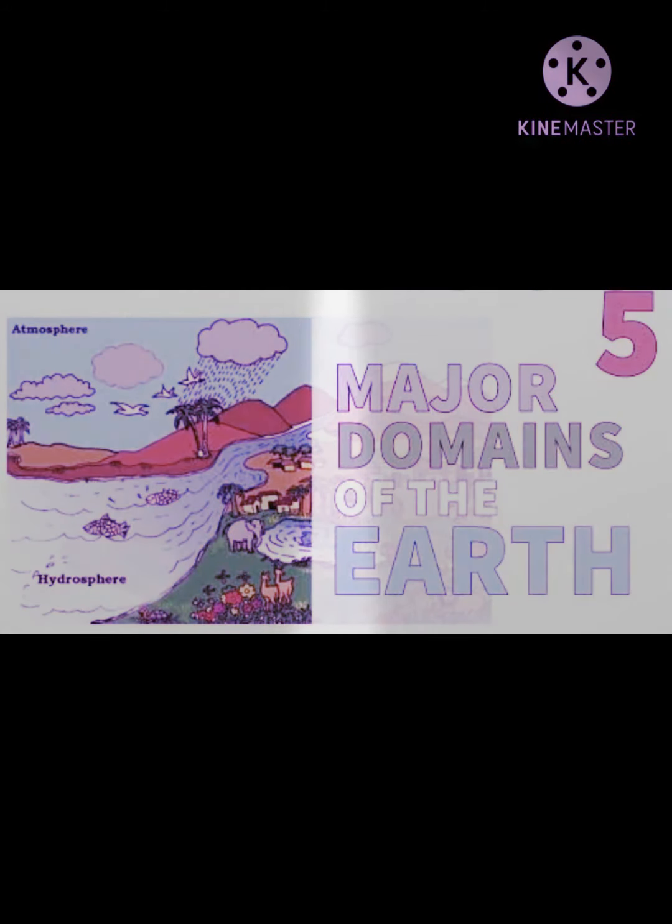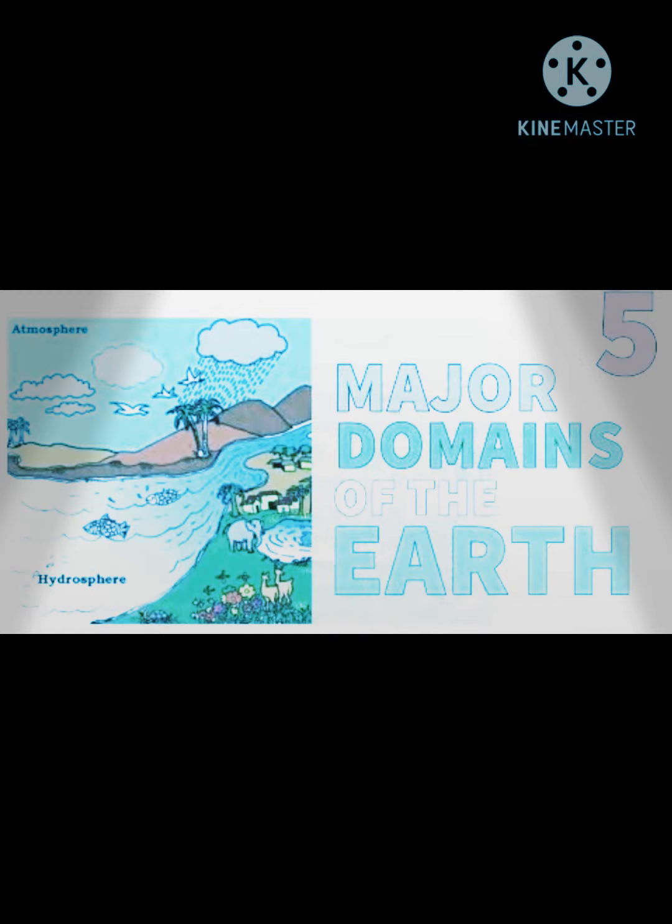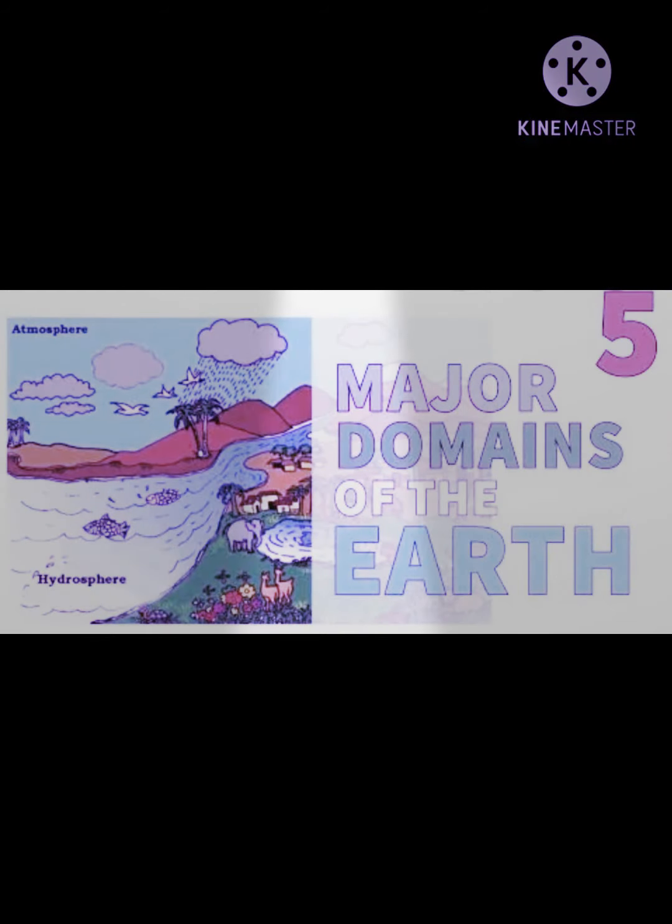As you have read in the first chapter, the Earth is the only planet which has life. Human beings can live here because the life-supporting elements of land, water and air are present on the Earth. The surface of the Earth is a complex zone in which three main components of the environment meet, overlap and intersect. The solid portion of the Earth in which we live is called the lithosphere.